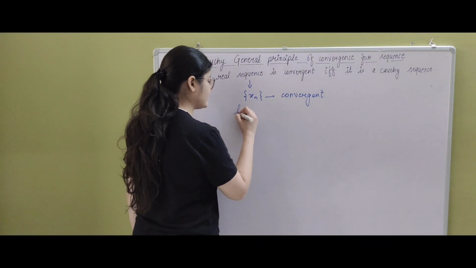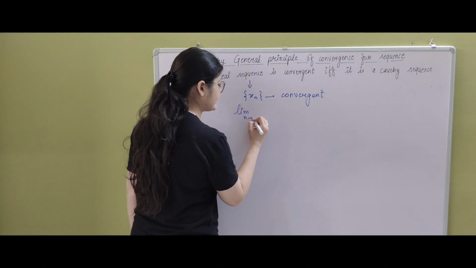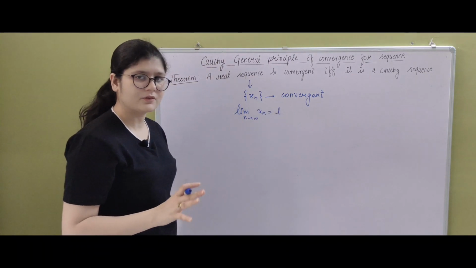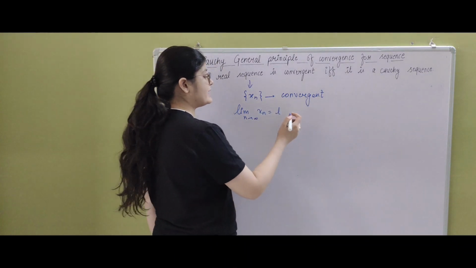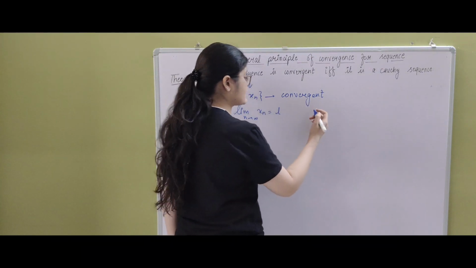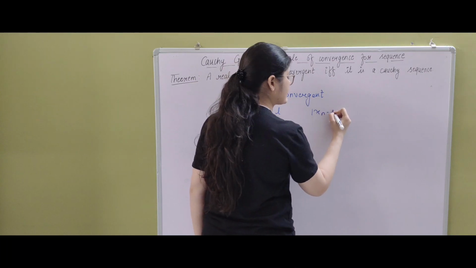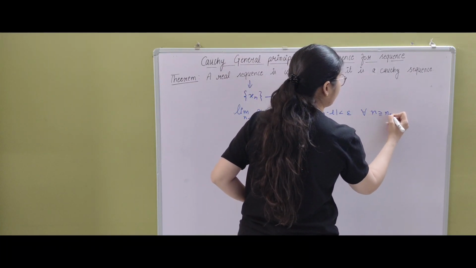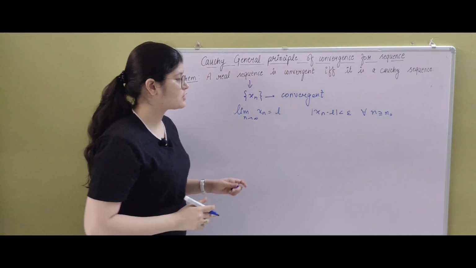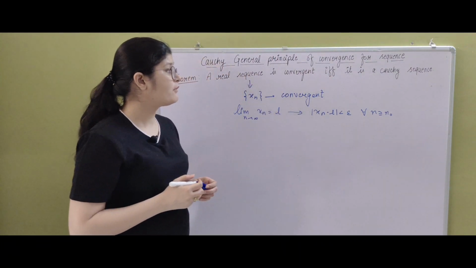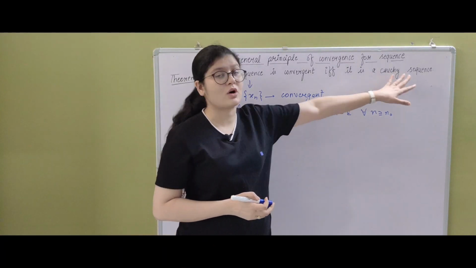If it is convergent, that means limit n tends to infinity, xn is going to be L, right? Or you can say for each epsilon greater than 0 there exists an n naught such that mod of xn minus L is less than epsilon for all n greater than or equal to n naught, right? This is the definition for when the sequence is convergent. Now we need to show that it is a Cauchy sequence.